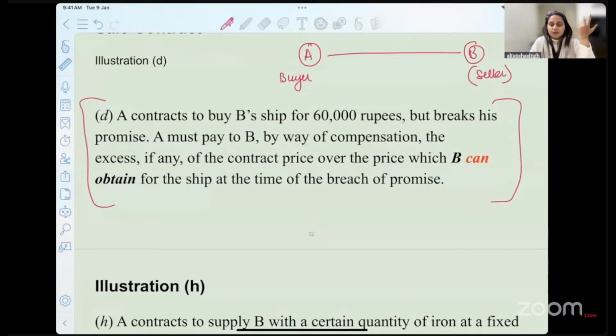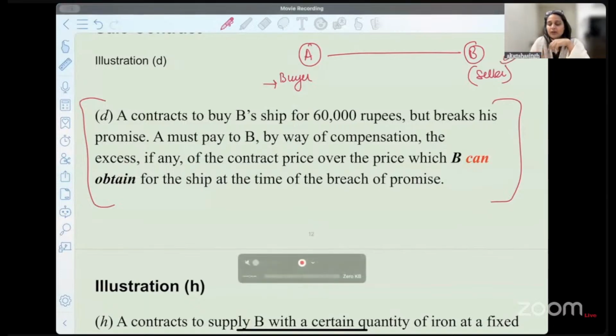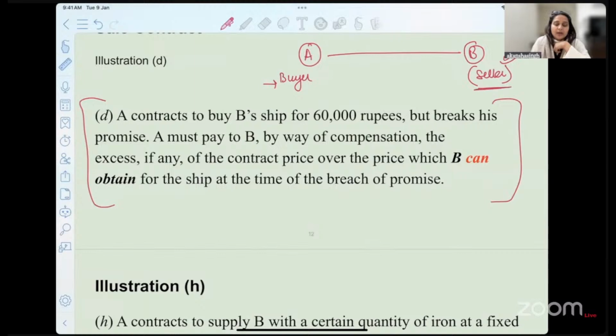Because I want you to know one thing, that if the seller has broken the contract, or if he commits breach of contract, what is the buyer supposed to do? Is he supposed to do repurchase? And if the buyer breaches the contract, is the seller supposed to resell the goods on that day itself or not? Very important question that I told you in the first example also, in the chia seeds example.